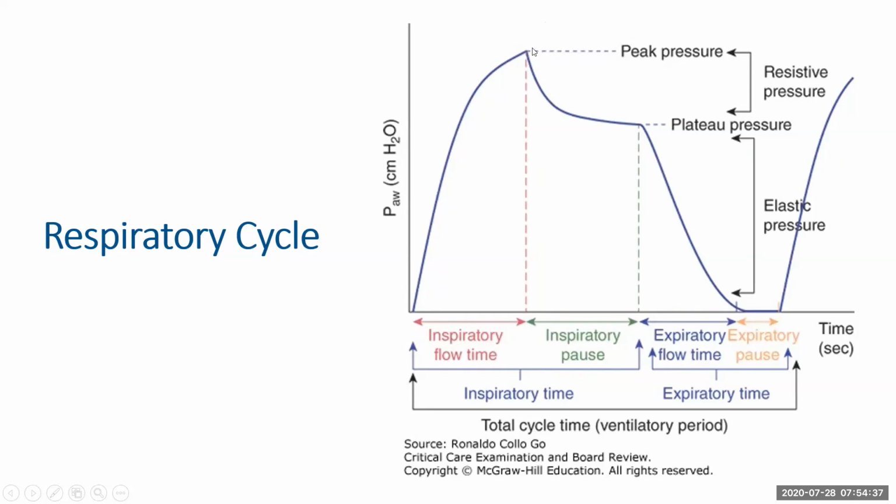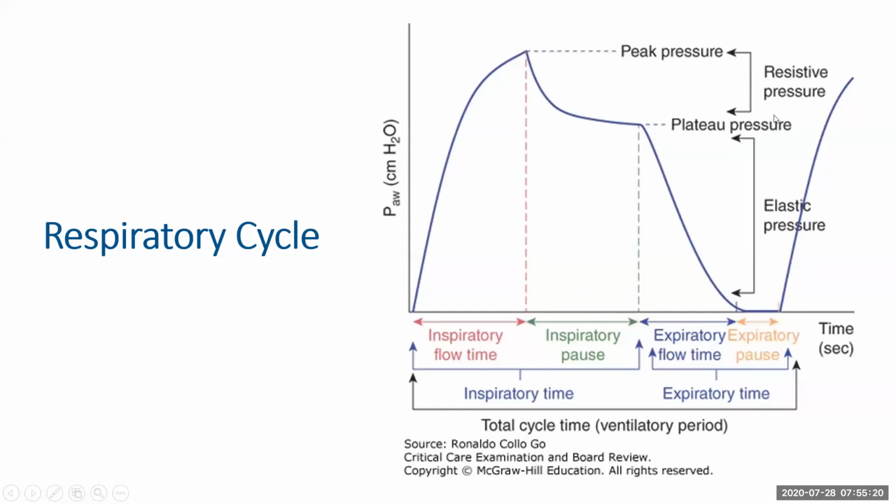The peak pressure is the maximum pressure that can be attained by your lungs. But this is during movement of air, which means it also has resistance from airways and your thorax. If you have any particular equipment or filters in your ventilator, that would also add to your resistive pressure. But once you stop your breathing, in the inspiratory pause, the pressure starts dropping because there is no movement of air. And that's when you see the plateau pressure, which is this small plain line at the top. This is the plateau pressure that comes in once the motion of air has stopped.